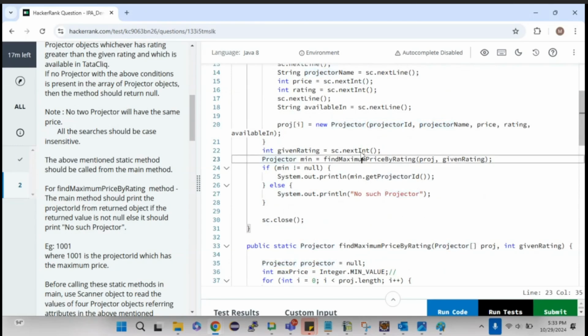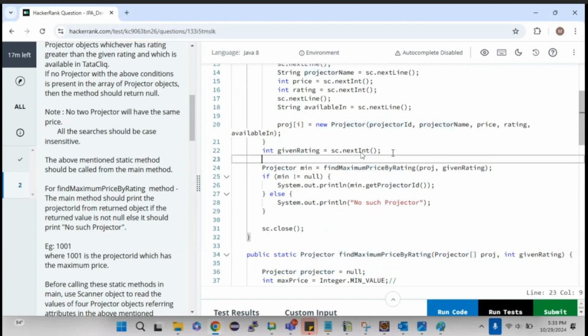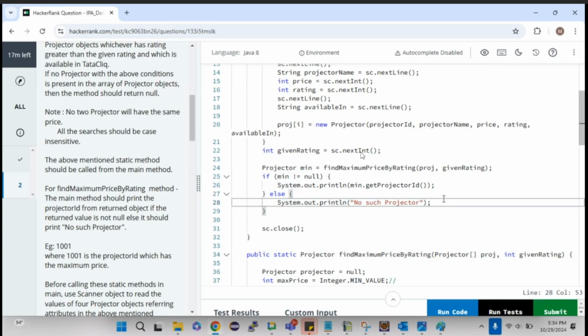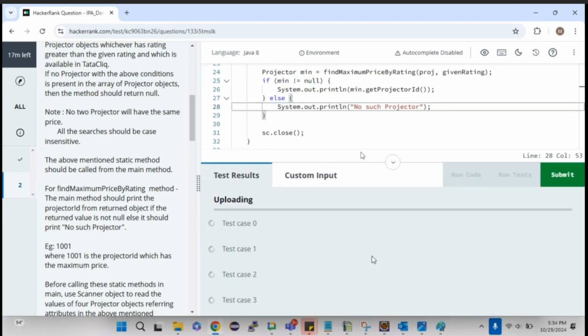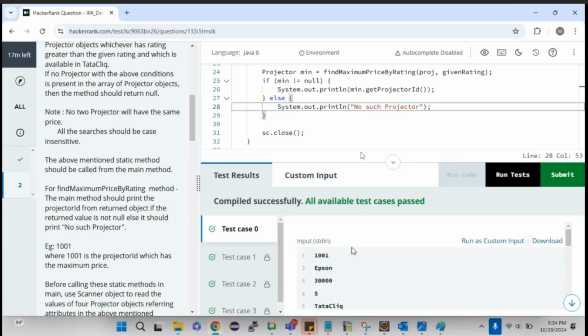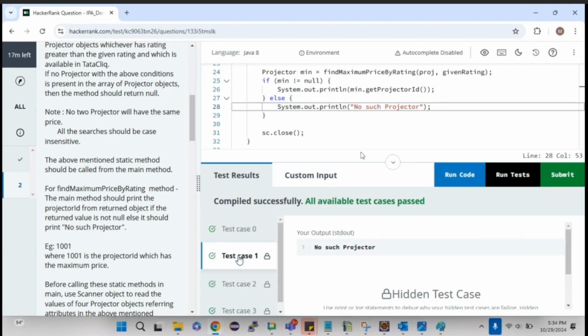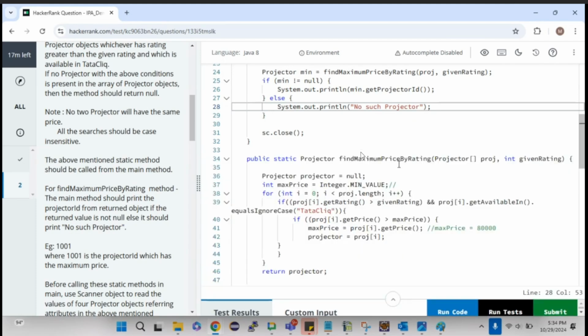In the main method, this is where I have called it, right? So I'm receiving it in another projector object and I'm checking whether it is null or not. If it is not equal to null, from the returned object, I'm printing the projector ID, else I'm printing the negative message, no such projector. That's it. Now, once I click on run test, all my test cases will pass. Okay, so only one is public, the remaining are all private.